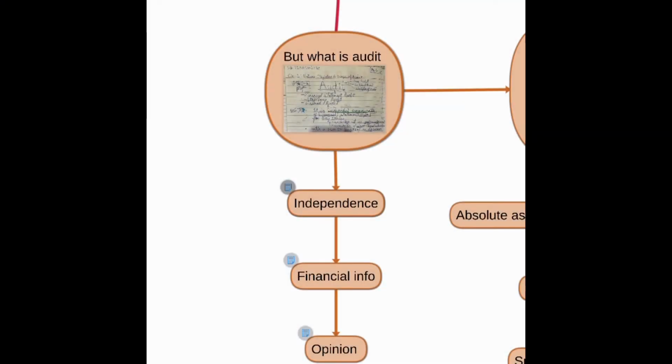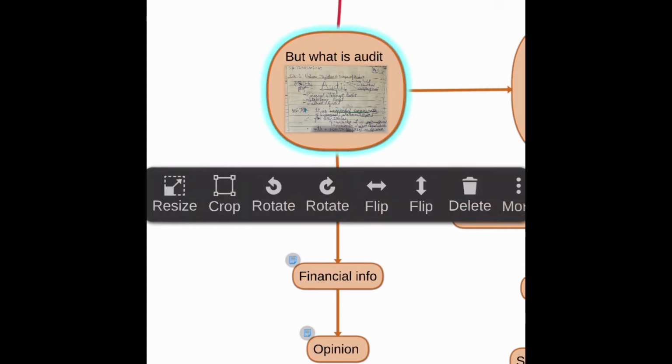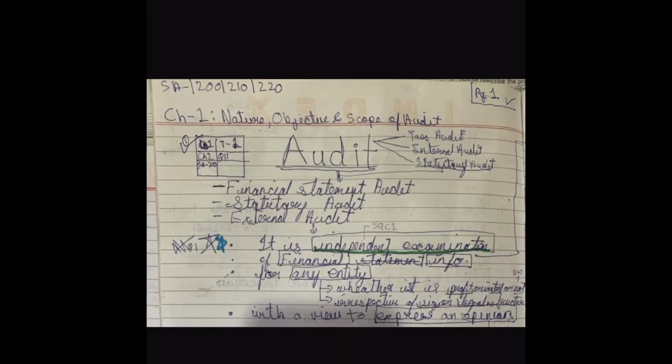Overview of audit and how audit happens. To study how audit happens, first we need to understand what is audit. So, audit is independent examination of financial information of any entity, whether it is profit oriented or not, irrespective of size or its legal structure, with a view to express an opinion.